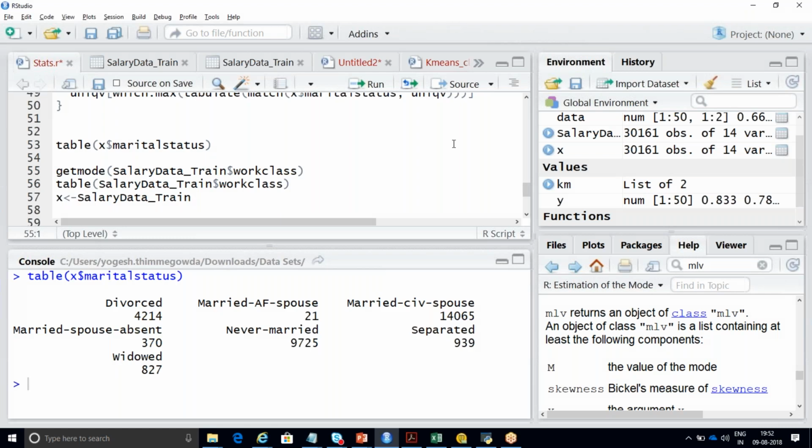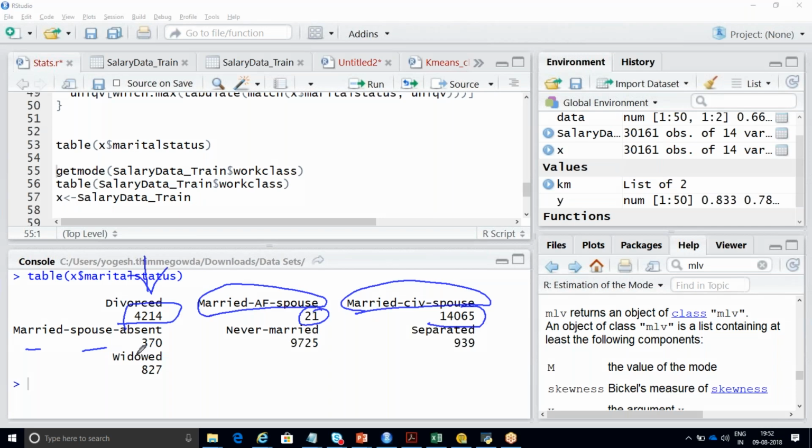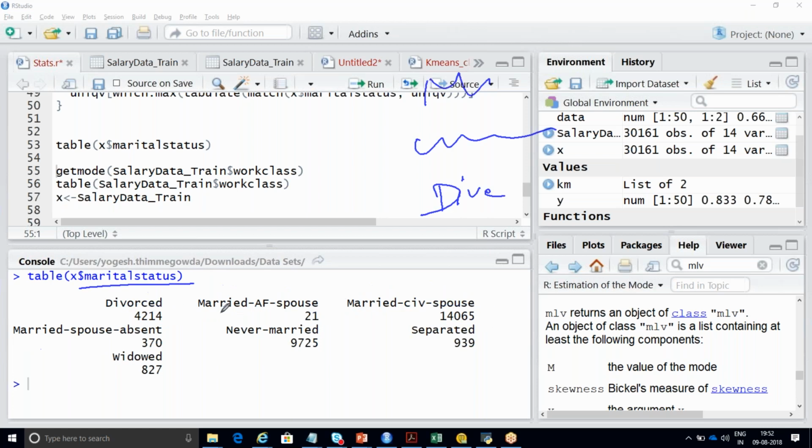Divorced is 4214, married after spouse or something is 21, married CIV spouse 14,065, married spouse absent 370, never married 9725, separated is 939, widowed is 827. So these are multiple categories of marital status, but in India we only call married, unmarried, divorced. Divorce is also very rare, but if you see this data, we have 7 categories in marital status.